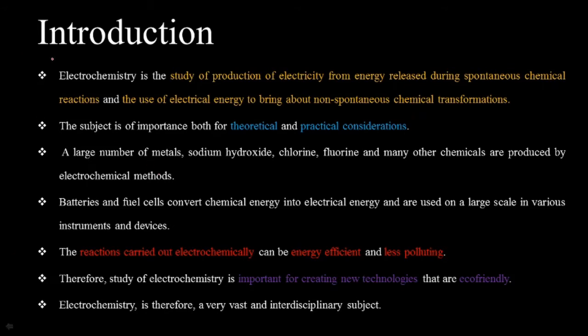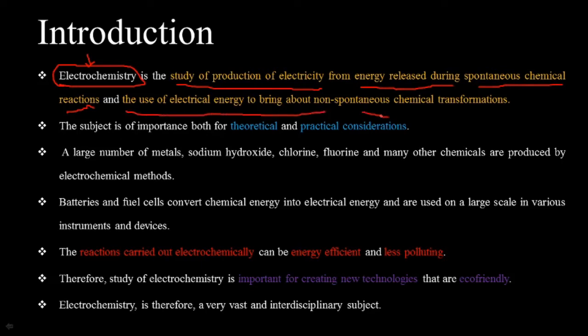Before starting the lecture, we must know the definition of electrochemistry. Electrochemistry is the study of production of electricity from energy released during a spontaneous chemical reaction, and the use of electrical energy to bring about a non-spontaneous chemical reaction.